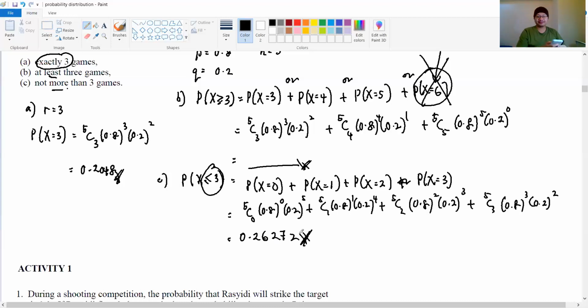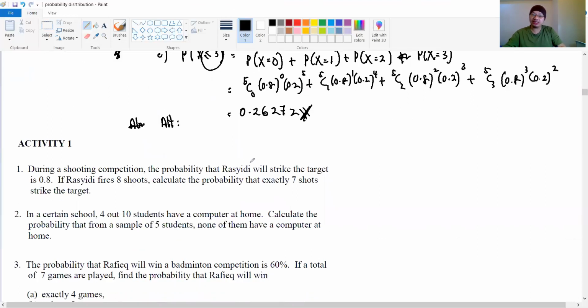Okay guys, now for question C, if you look carefully, I want to find the probability that X is less than or equal to 3, the probability that the winning is not more than 3. So I need to list down the probability for 0 games winning, for 1 game winning, until 3. There are a lot of numbers here, right? So do we have another way to solve this problem? For question C, actually we have an alternative way. The total probability equals 1. You must remember that.